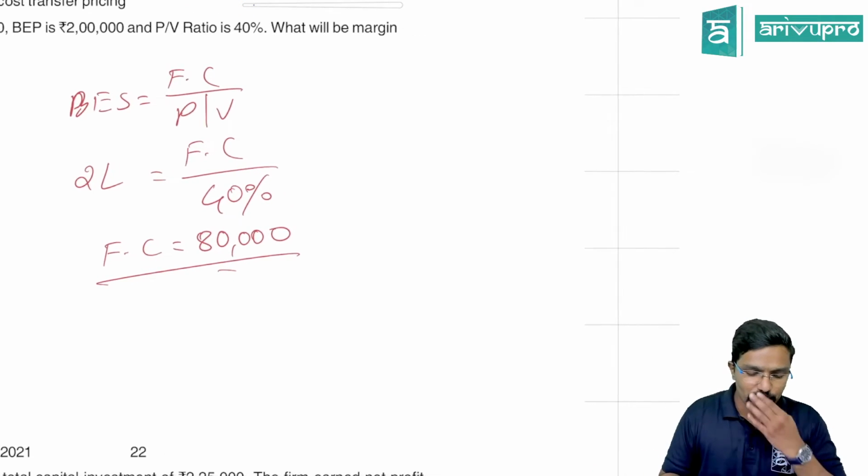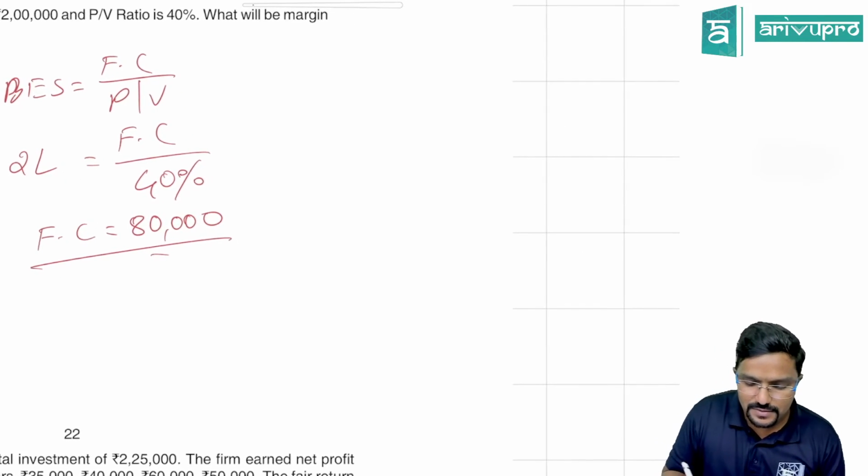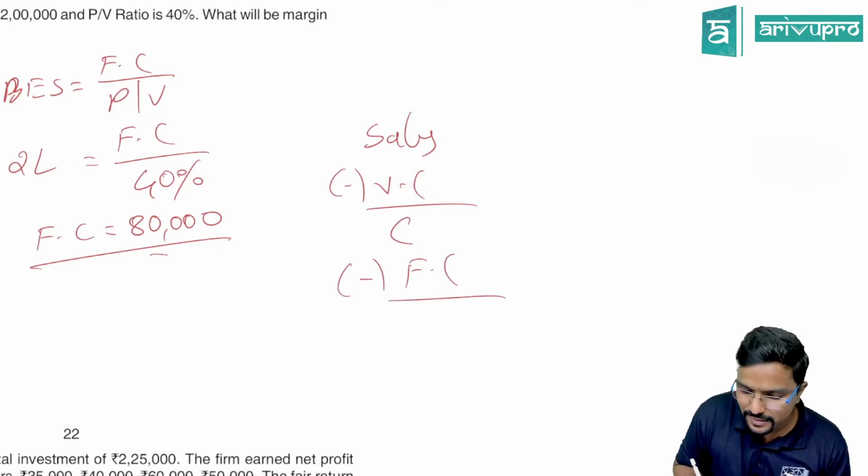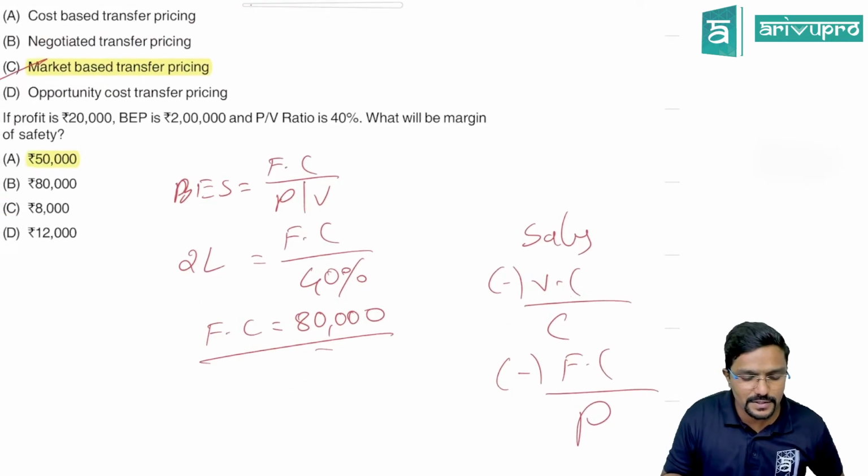Now we'll go the reverse way. We know sales minus variable cost is my contribution. Contribution minus fixed cost is my profit. And they have given profit is 20,000.